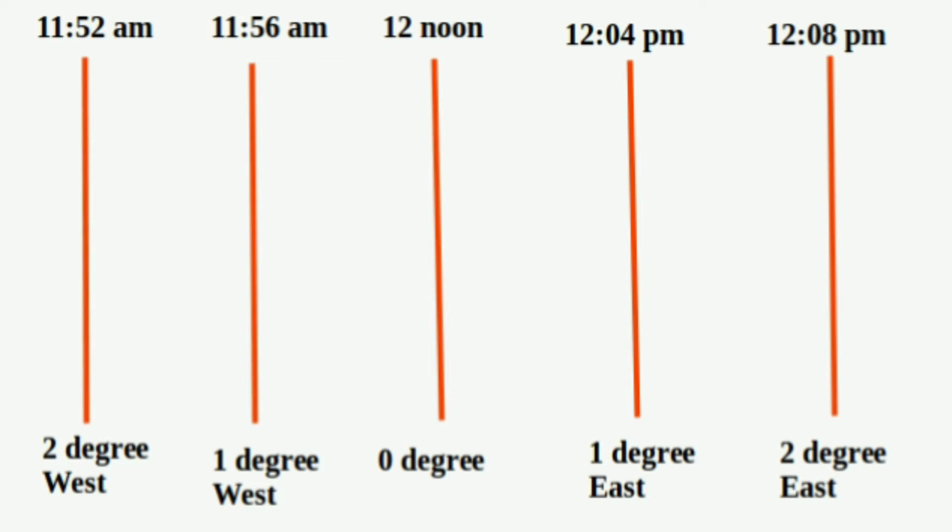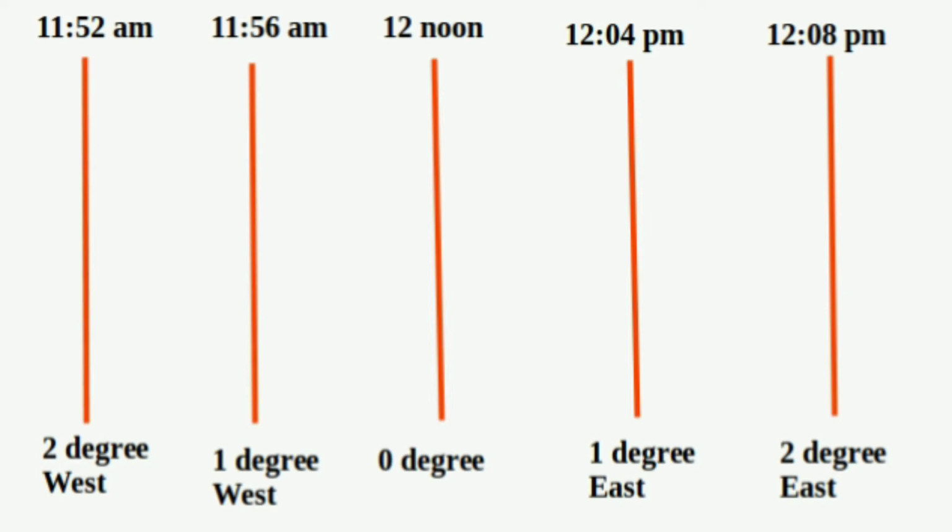As the earth rotates from west to east, time advances towards the east and recedes towards the west. Look at the illustration. From a definite longitude, the time is estimated to increase by 4 minutes towards the east and decrease by 4 minutes towards the west for every degree of longitude. 0 degree longitude, 1 degree east and west longitudes and 2 degree east and west longitudes are given.